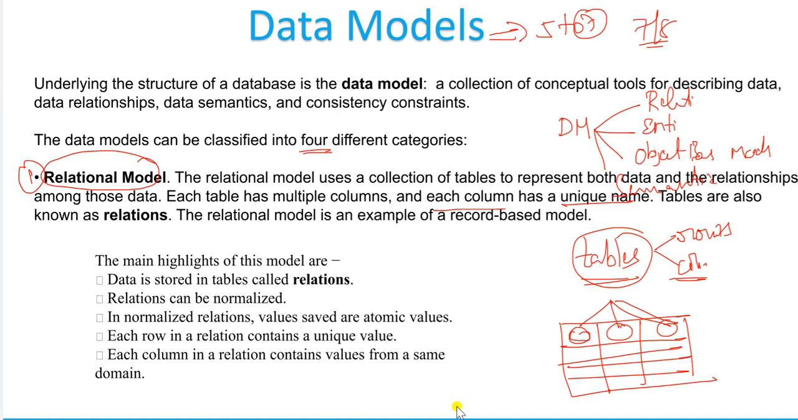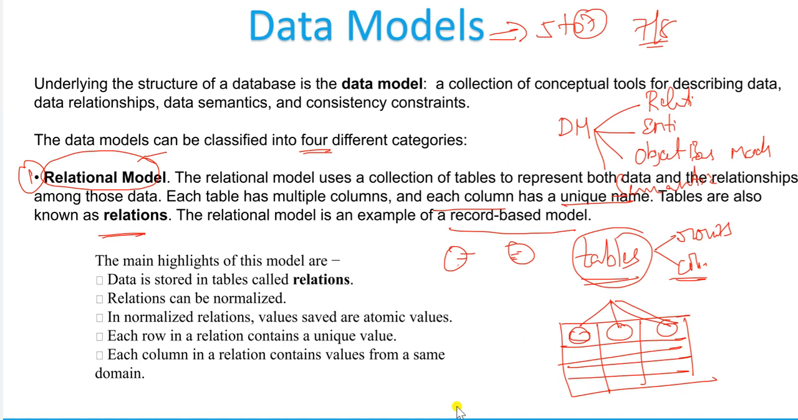Here the tables are also known as relations, where a relation is the relationship existing between 2 objects. The relational model is an example of a record based model. The best example of a record based model is the relational model. Now see some highlights in the relational model.